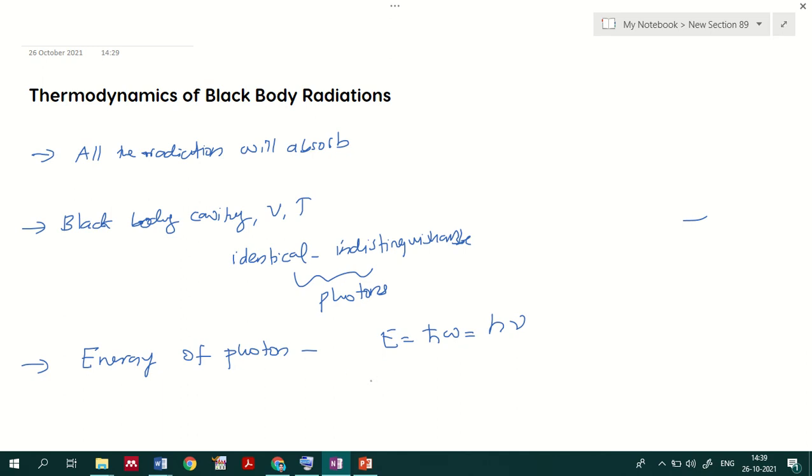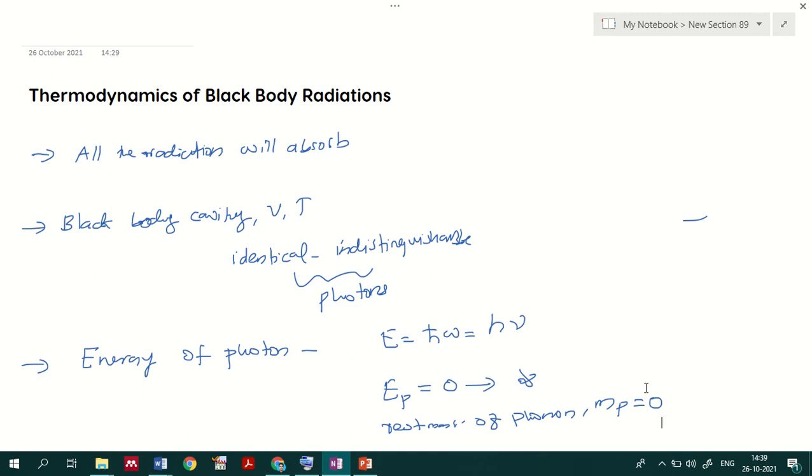When you consider a photon, the energy of a photon can vary from 0 to infinity, while the rest mass of the photon will be equal to 0.